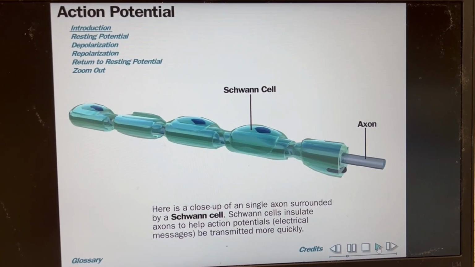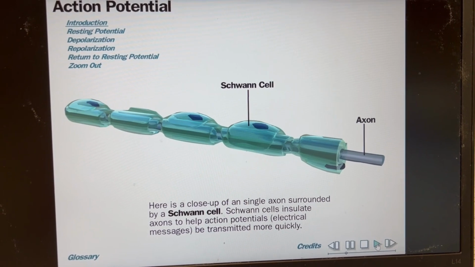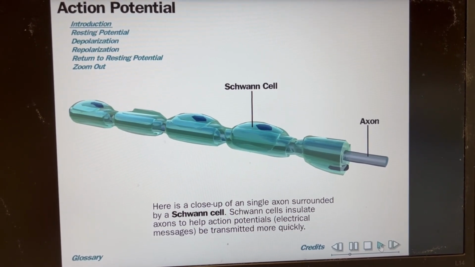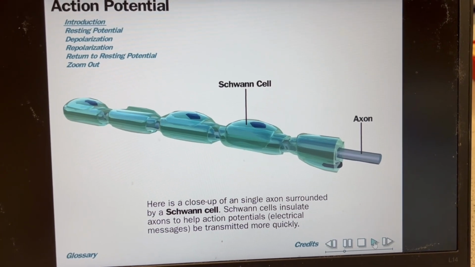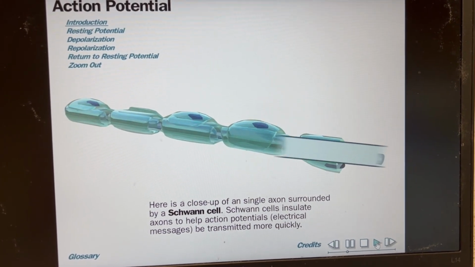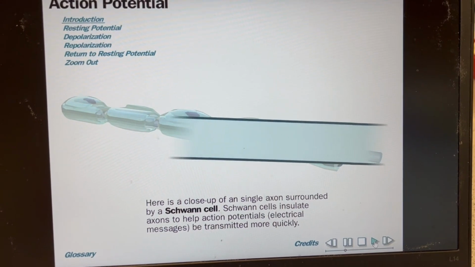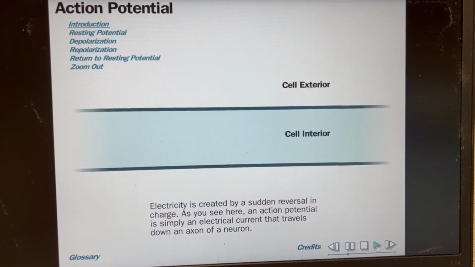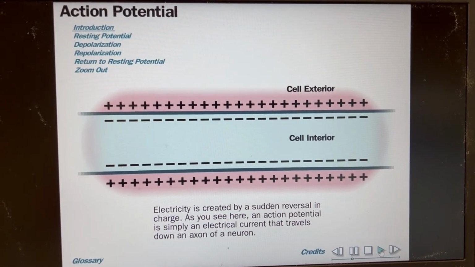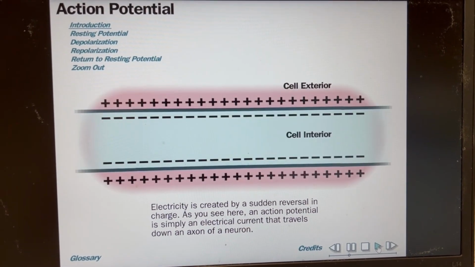Here is a close-up of a single axon surrounded by a Schwann cell. Schwann cells are like an electrical insulating cable. They insulate the copper wire, and Schwann cells do the same to nerve cells. They insulate the axon to help action potentials or electrical message be transmitted much more quickly.